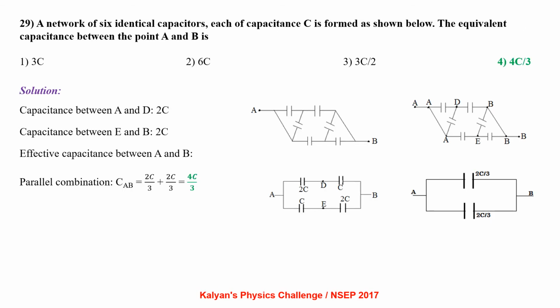A network of 6 identical capacitors, each of capacitance C, is formed as shown below. The equivalent capacitance between the point A and B is. The given circuit diagram can be redrawn as shown in figure. Capacitance between A and D is 2C and that between E and B is also 2C. So the effective capacitance between A and B, C_AB, equals 2C by 3 plus 2C by 3, which is 4C by 3.